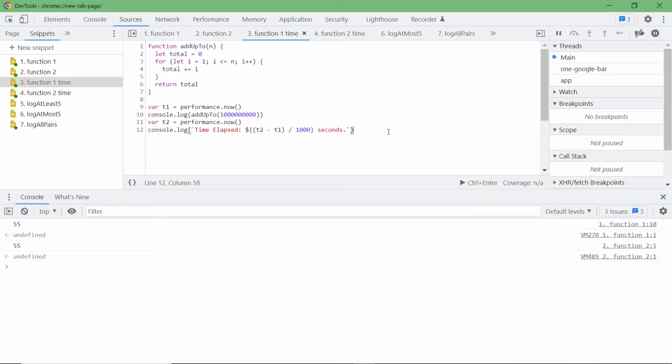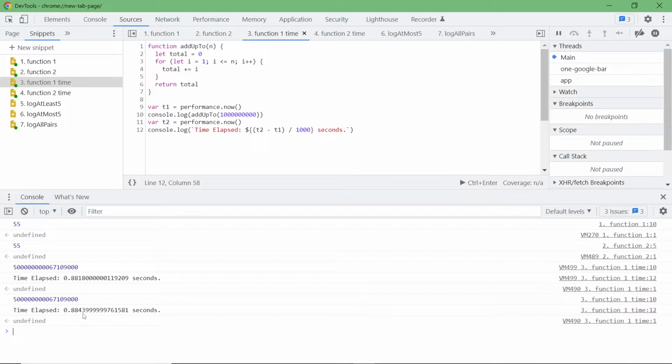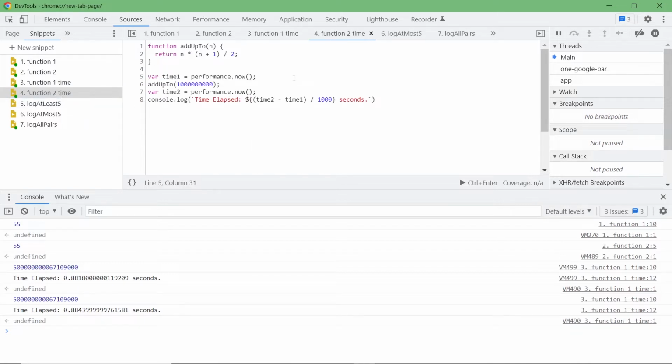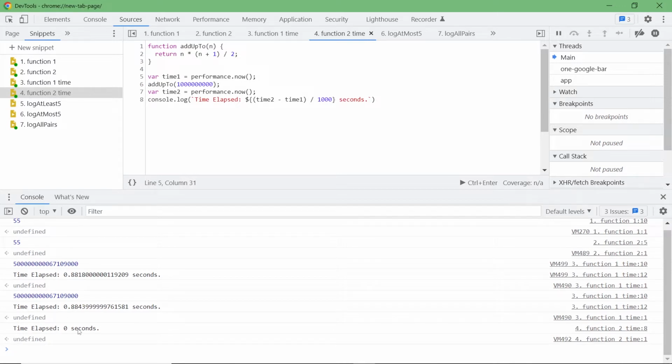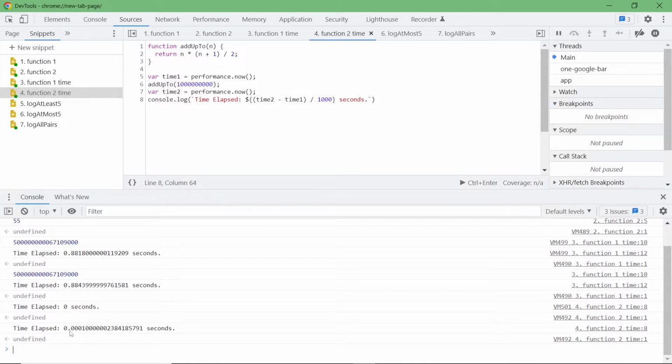So let me run this. It's going to take a while. As you can see, it takes 0.881 seconds. And if I run it again, you'll see a slightly different number. Now let's see how much time the second function takes. If I run this one, you can see that the time it took was 0 seconds. The number is so low compared to the other function that it rounds down to 0 seconds, or sometimes a very small number like this.